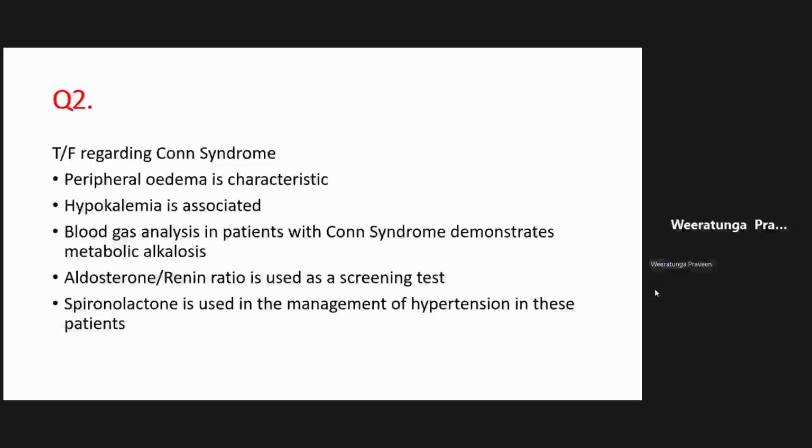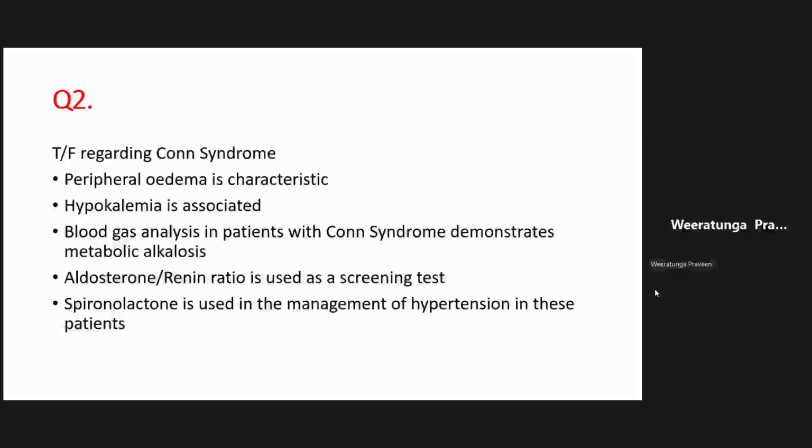Even though they retain salt and water, they do not develop edema, right? There is a physiological mechanism for this. For some unusual reason, it doesn't reach that level of edema. So peripheral edema does not occur, even though there's salt and water retention. Due to an unusual mechanism, it doesn't manifest.